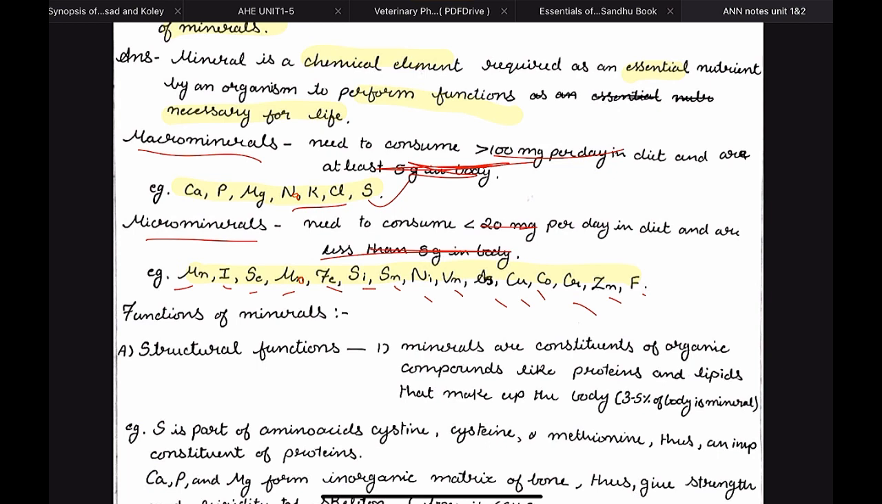For example, in humans, arsenic and tin are not essential nutrients, so they are not considered minerals. But in some species like chickens and rats, arsenic is required, tin is required. So here we have included them for the exam. You have to include these minerals as well, but note that they are not essential in all the species. So how can you remember the micro minerals?